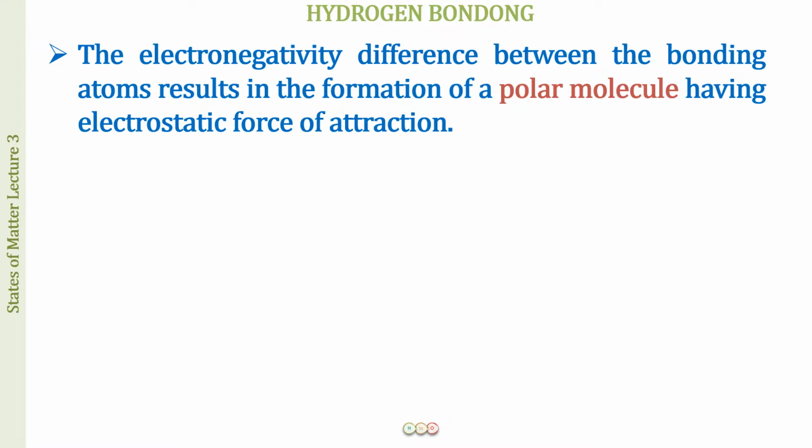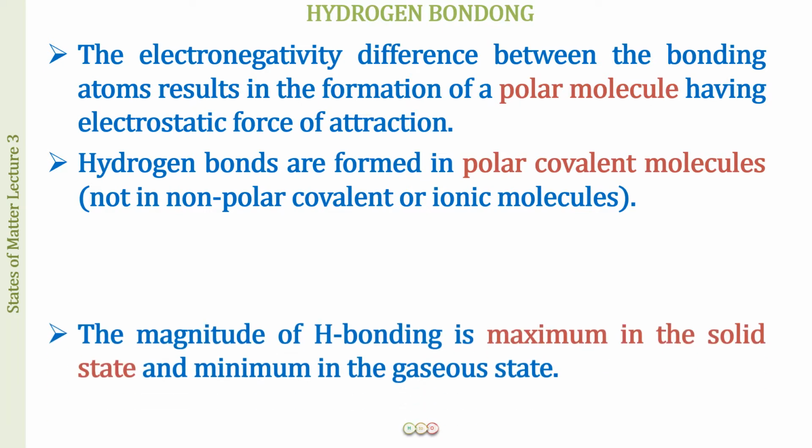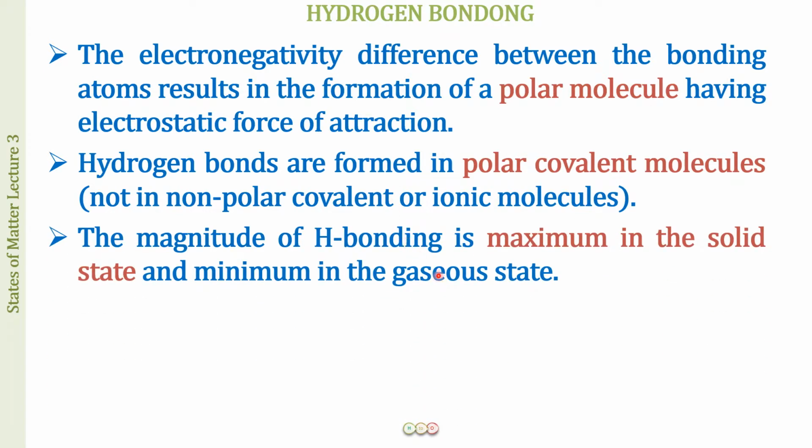Please do remember that the hydrogen bond results from the electronegativity difference between the bonding atoms, resulting in the formation of a polar molecule having electrostatic force of attraction. So the hydrogen bonds you will always see where we have polar covalent molecules. This will never be found in the non-polar covalent or the ionic molecules. This is very important: hydrogen bonds are formed only in polar covalent molecules. And the magnitude of the hydrogen bonding is going to be maximum in the solid state and minimum in the gaseous state.